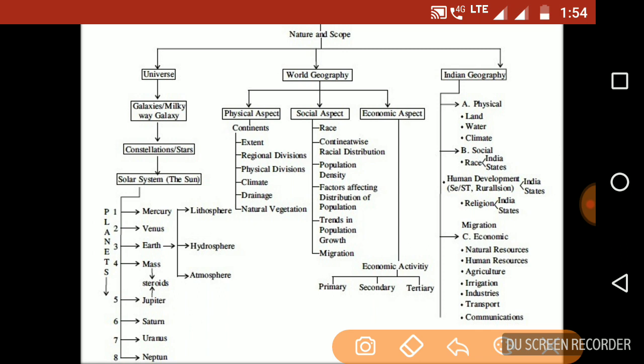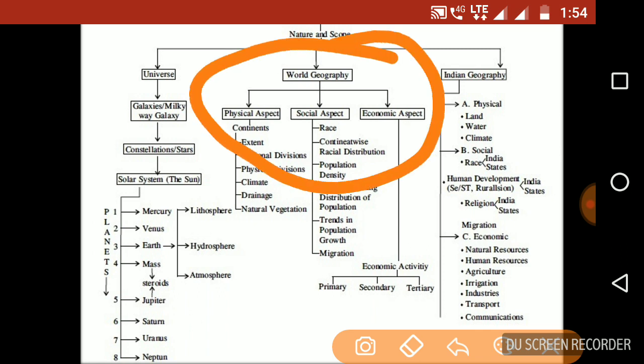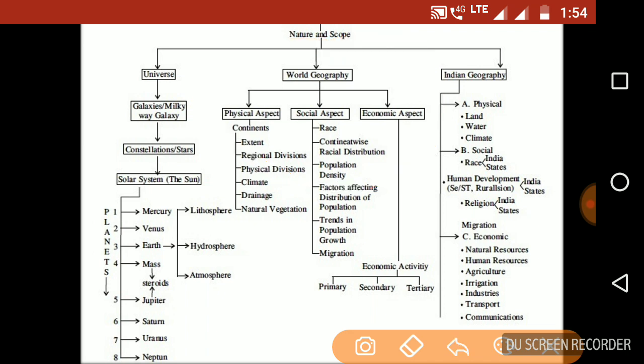World geography definitely has a physical aspect, social aspect, and economic aspect. The physical aspect means continents, their structure, the rivers flowing through the continents, natural vegetation and all. The social aspect covers the races, the people living there, their trends, their style, and their migration. And the economic aspect has three things: primary, secondary, and tertiary economics. These are the main three sub-trees connected with world geography.